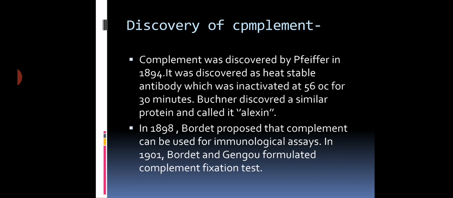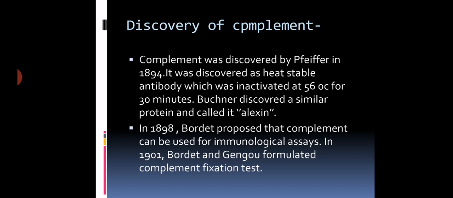So who discovered complement? Bordet in 1894 discovered it as a heat-labile antibody component which is inactivated at 56 degrees centigrade for 30 minutes. Later on, Buchner made his contribution and discovered that the complement component is a protein, and he named it alexin.